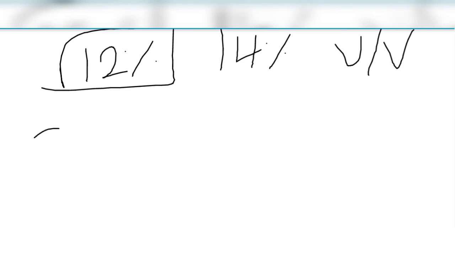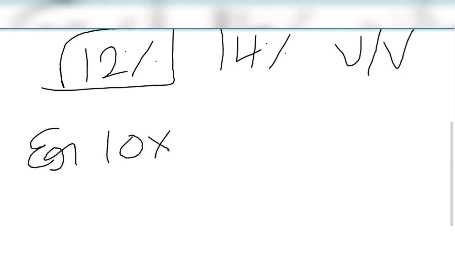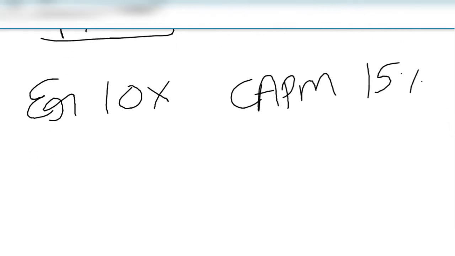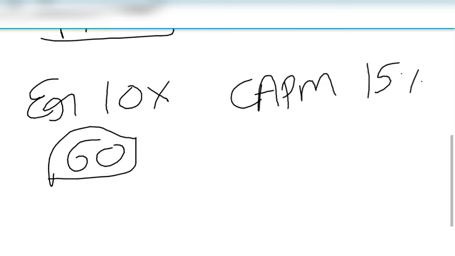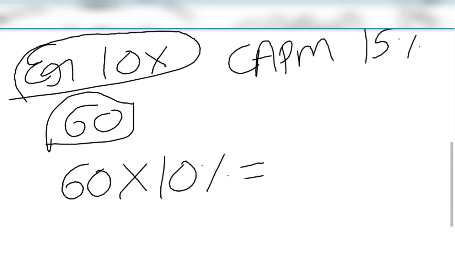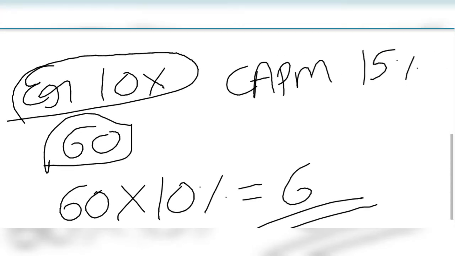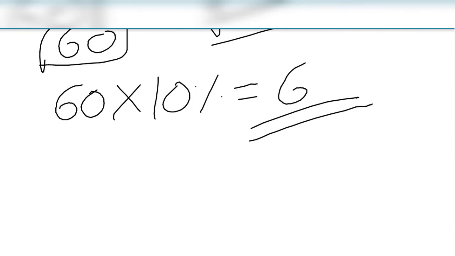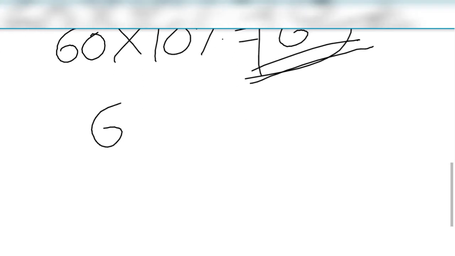Expected return is 10%. CAPM means the return required under CAPM is 15%. For example, if the value of the security is currently 60, and you expect to earn 10%, you will earn 10% on 60, so 6 you will earn, but the return required is 15% as per CAPM. So we capitalize this by using the discounting model. So 6 divided by 0.15 is equal to 40 rupees.